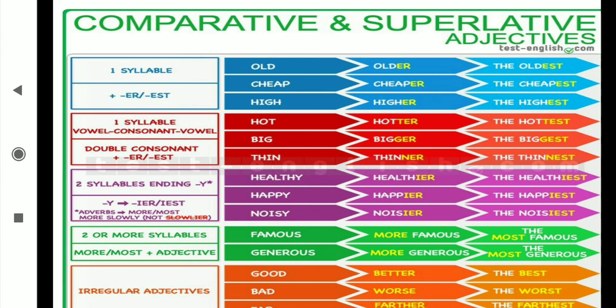Now I hope you understood how to identify the positive, comparative, and superlative. We use the positive degree when there is no comparison but the same qualities are there. One example: Sita is as good as Geeta. What did I say? Sita is as good as Geeta. It means Sita and Geeta both are good, that's why both are the same. When we have to say the same, that time we use the positive degree.